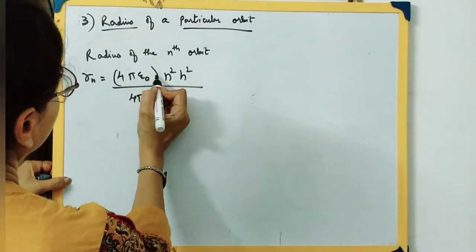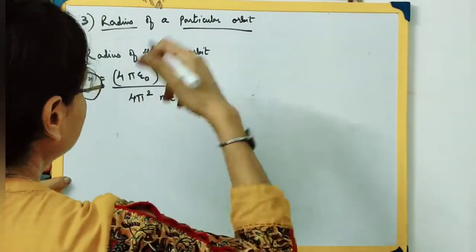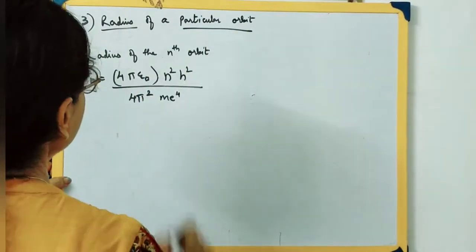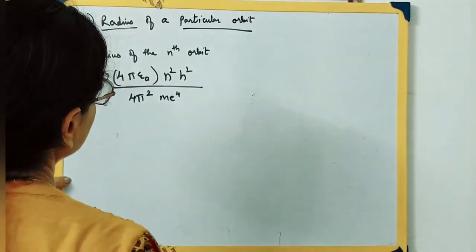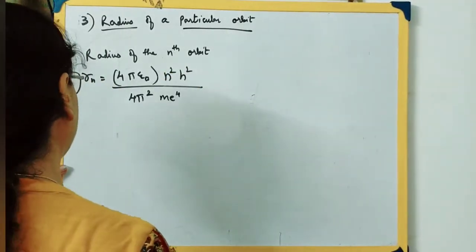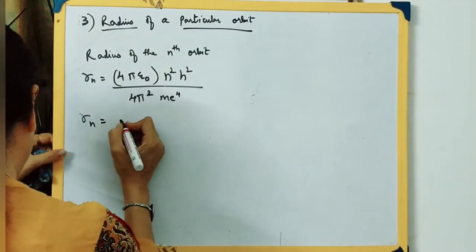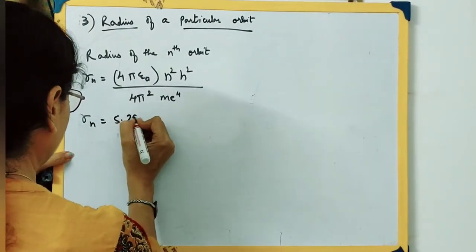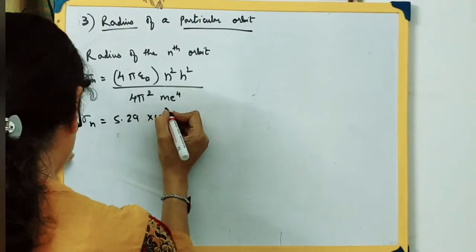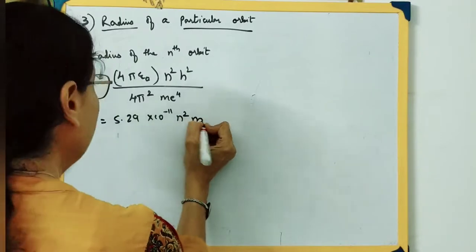We have also seen the value of this constant, that is 4 pi epsilon 0. Then n is the number of the orbit, h is Planck's constant, m is the mass of the electron, and e is the electronic charge on the electron. Once you substitute all these values, Rn will be 5.29 into 10 raised to minus 11 n square, in meters.